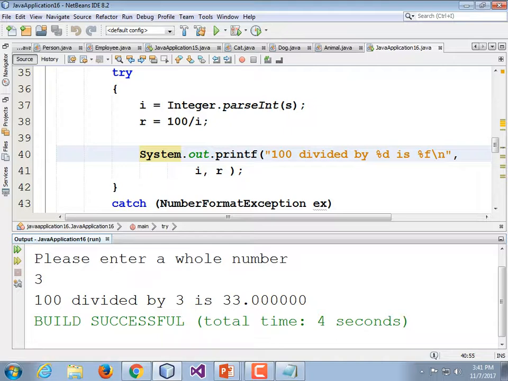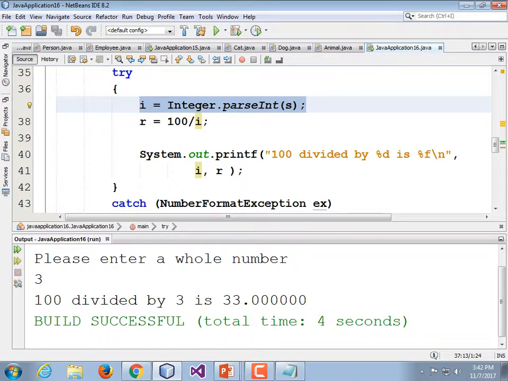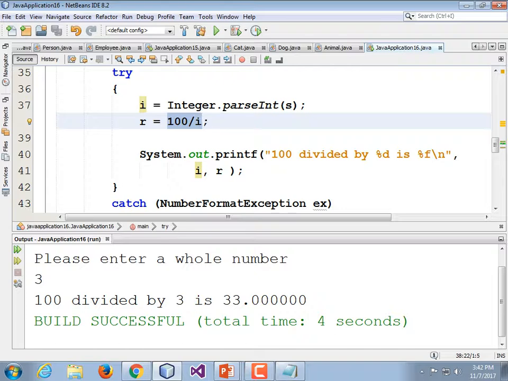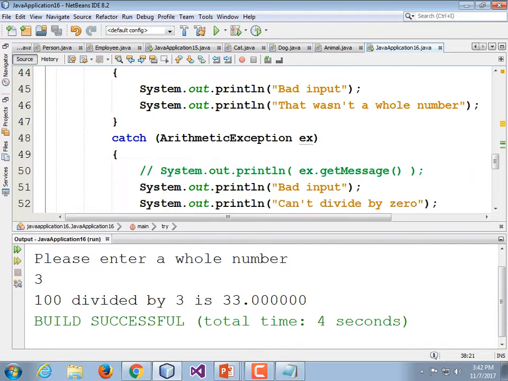And yes, we could have avoided some other problems by making i a double and doing Double.parseDouble. Still, the parsing could fail. But if we allowed i to be a double, we would get into a different circumstance. 100 divided by a double value 0 is not an exception. It's just a different looking value. We could do that. Let's not. Okay, so hopefully you see how that works.